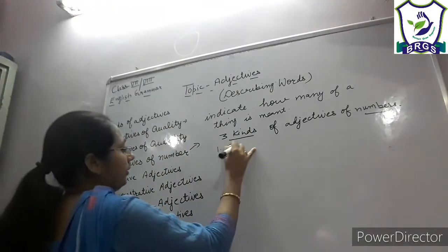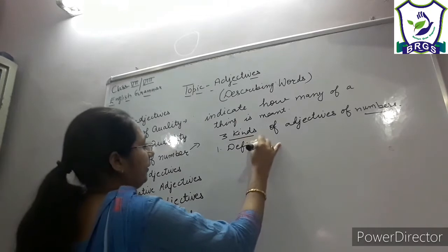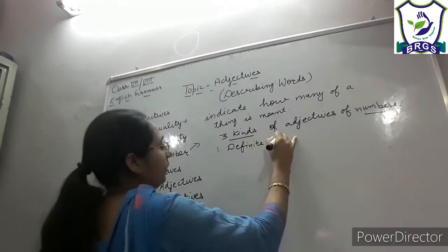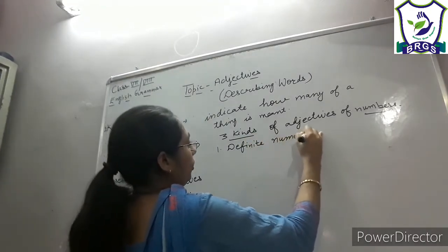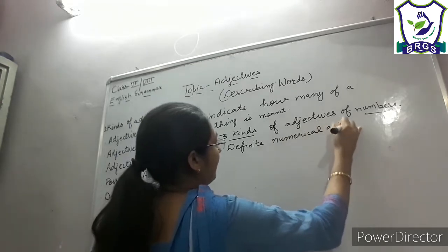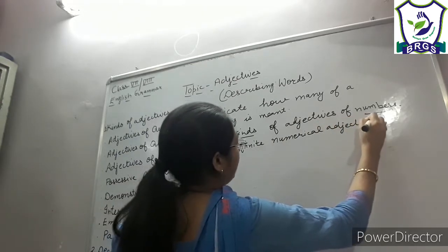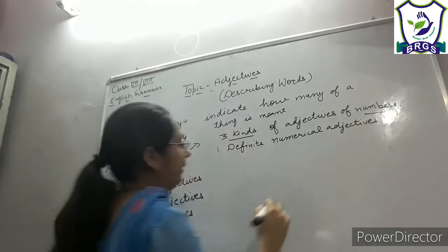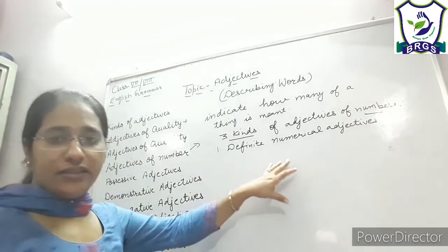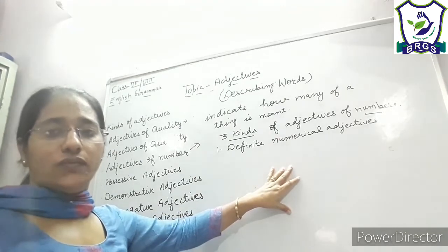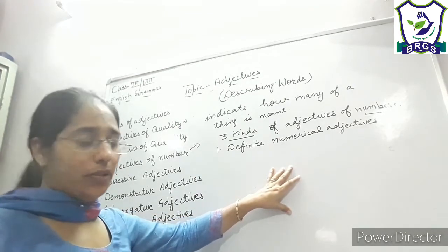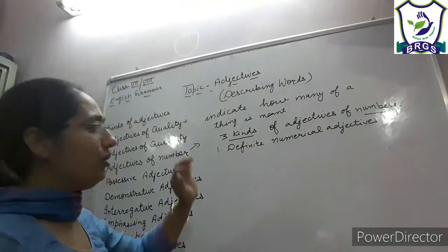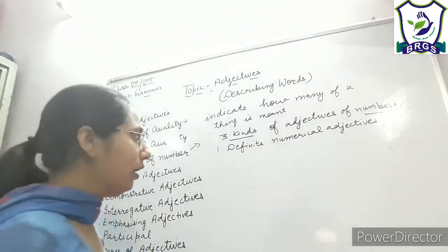First, there are definite numerical adjectives, right? Definite numerical adjectives are those which give us the exact number of the noun.